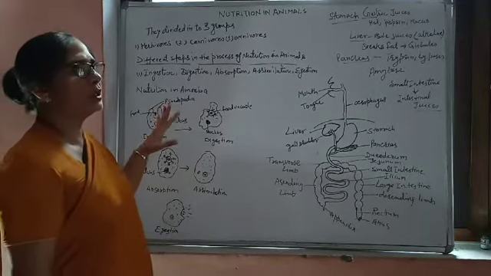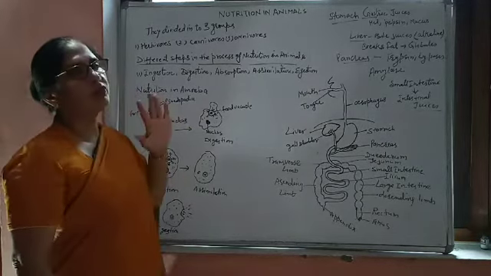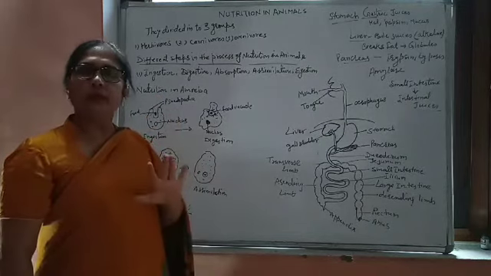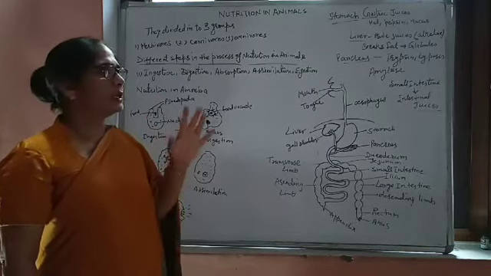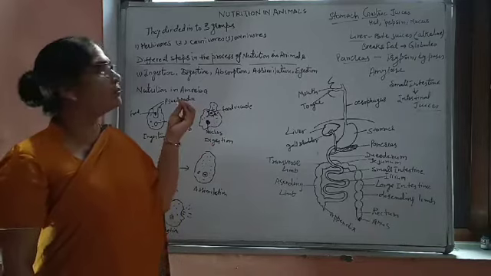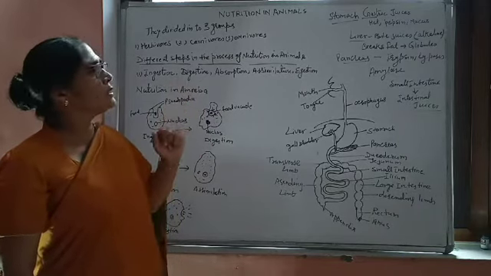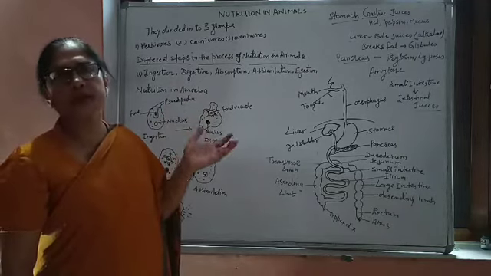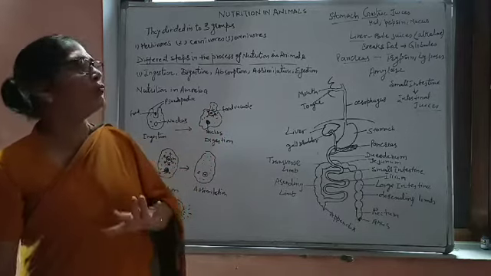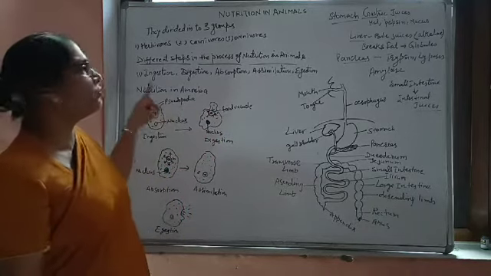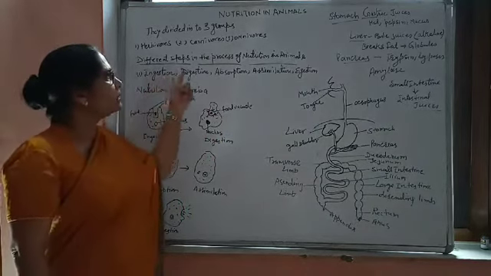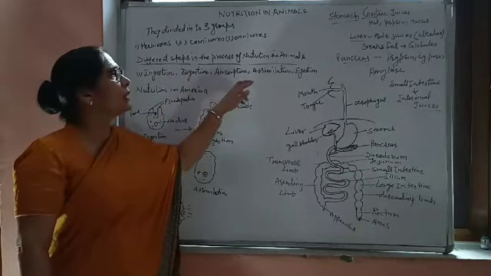As I told you earlier, you know that there are 5 different steps which take place during the digestion, or the eating habits of these animals, or simply you can say the nutrition of animals can be divided into 5 steps. These 5 steps are: first is ingestion, then digestion, and then absorption, assimilation,